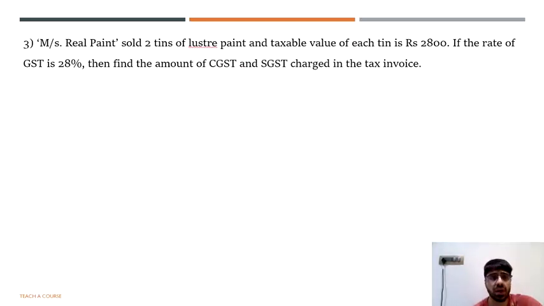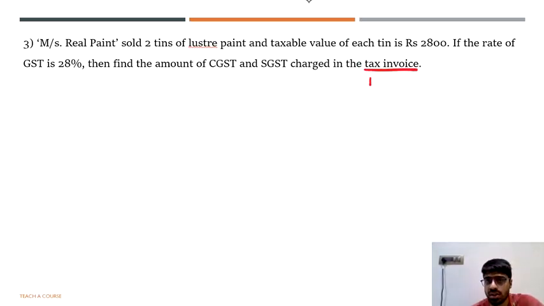Let's go ahead with the third one, M/s Real Paint. Now, it's not really MS. Whenever you talk about a person, you say Mr. So-and-so. Here you are talking about a firm. So whenever you talk about a company, this MS stands for the plural form of Mr. You call it Messrs. So, Messrs Real Paint sold 2 tins of luster paint, and the taxable value of each tin is rupees 2,800. The rate of GST is 28%. You have to find the amount of CGST and SGST charged in the tax invoice.